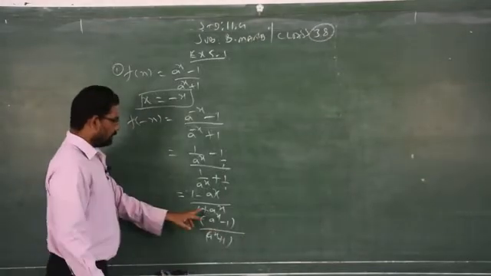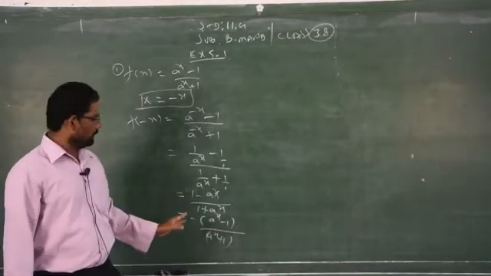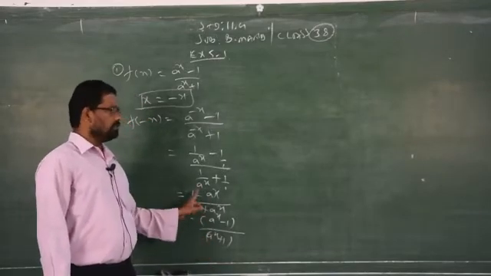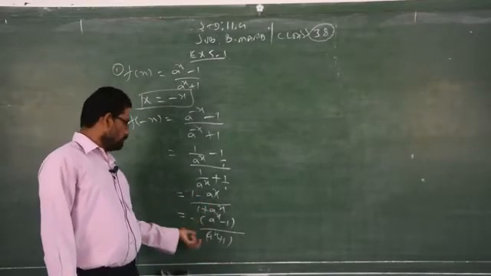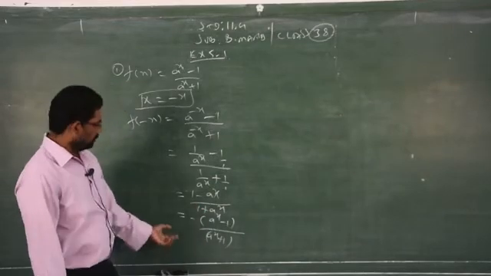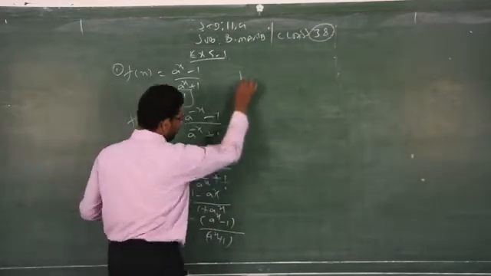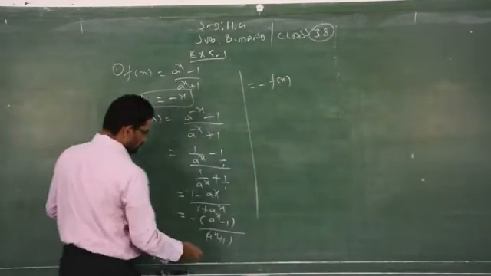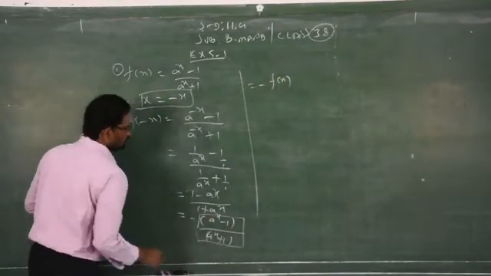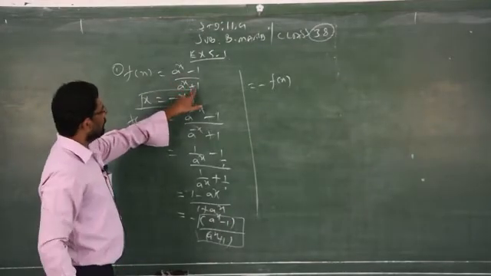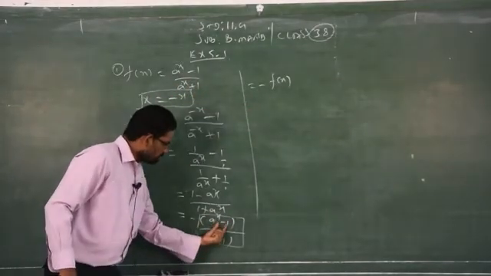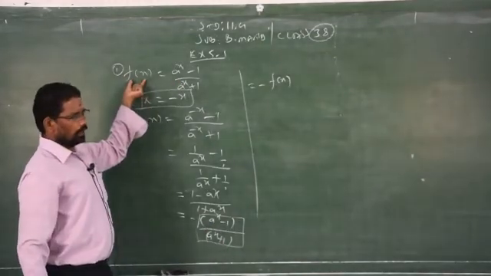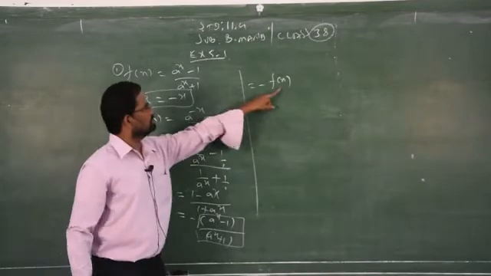You can interchange the place of the positive one, no changes. When you interchange in the negative sign, in the case of difference, you have to change the sign. So now I got minus of f of x. This is nothing but a power x minus 1 by a power x plus 1, which is just equal to what is given in the question, that is f of x. So minus f of x.